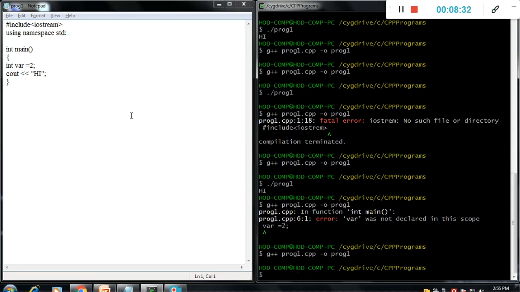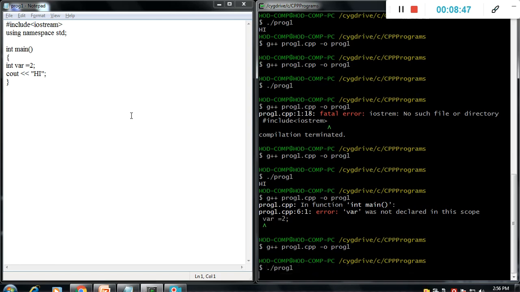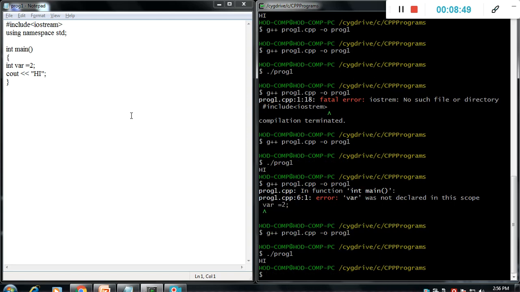Okay, it runs now. We will compile and run it. It simply gives only hi because var is a variable which is not used anywhere. It only initializes the variable value.